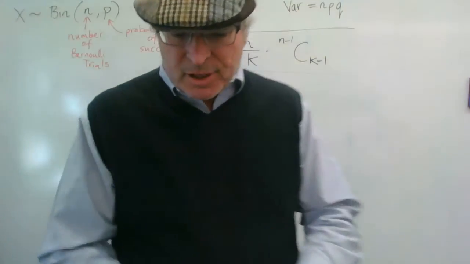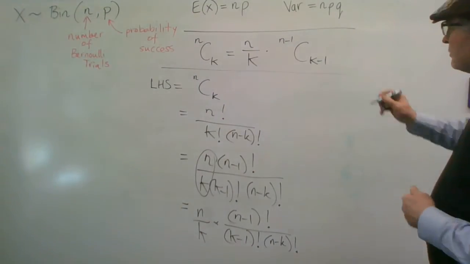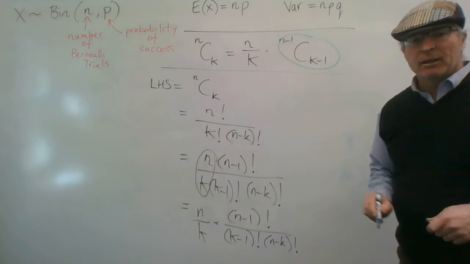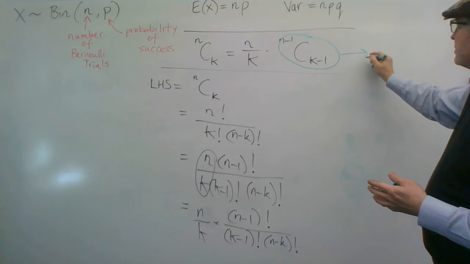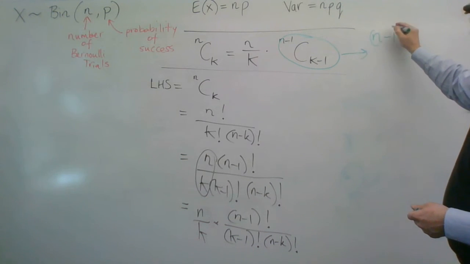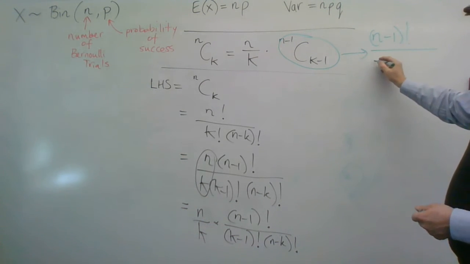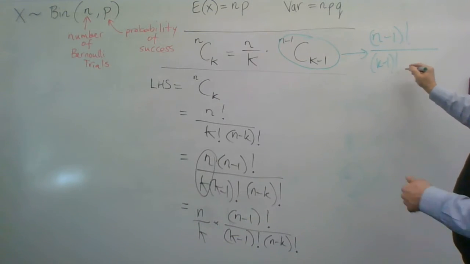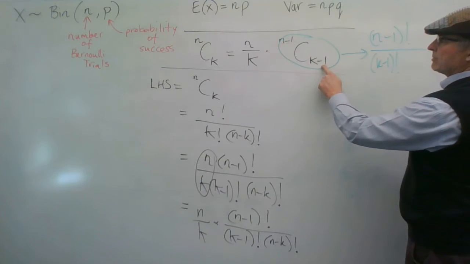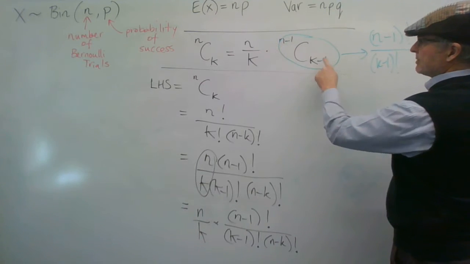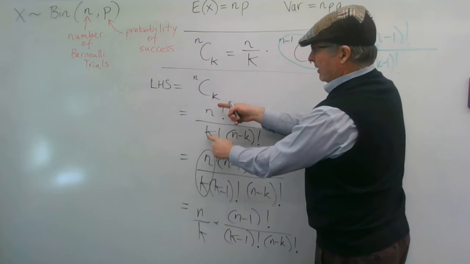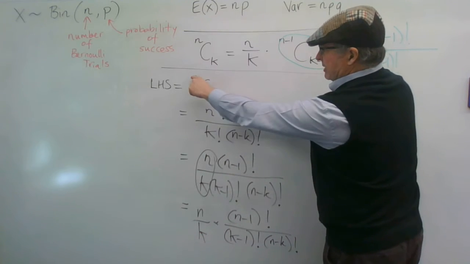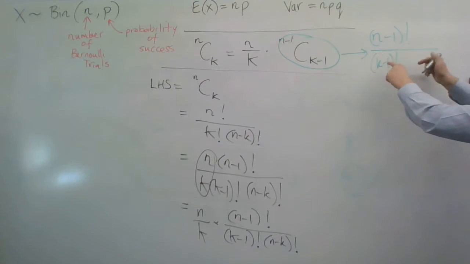Because if I wanted to write that out in factorial notation, using the normal method, it would be (n minus 1) factorial on (k minus 1) factorial, because you do factorials of both, the n and the k, and then you do the factorial of the difference.